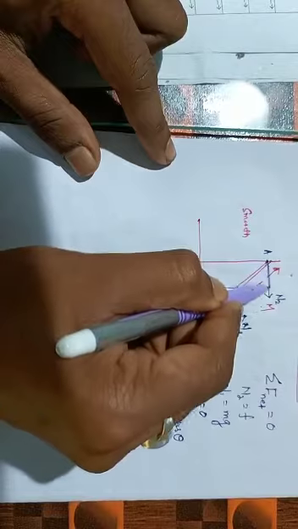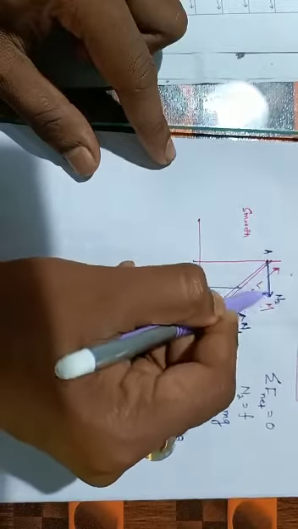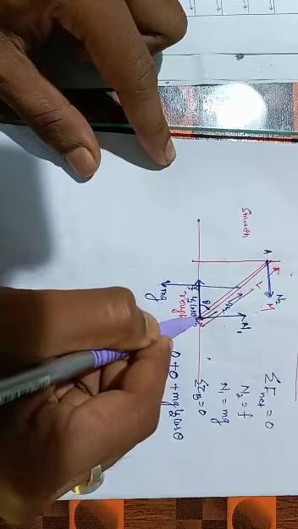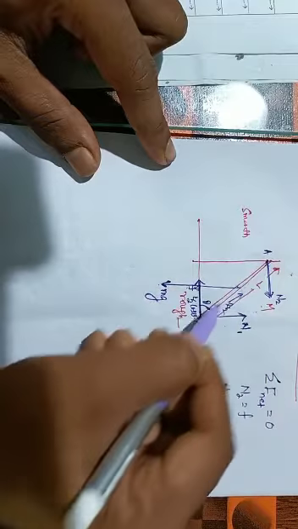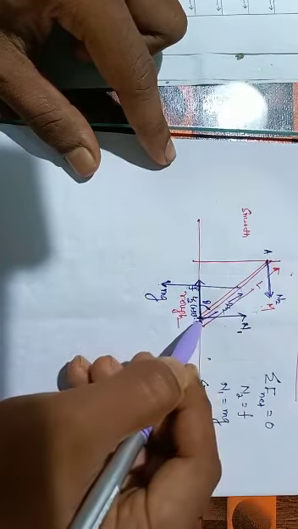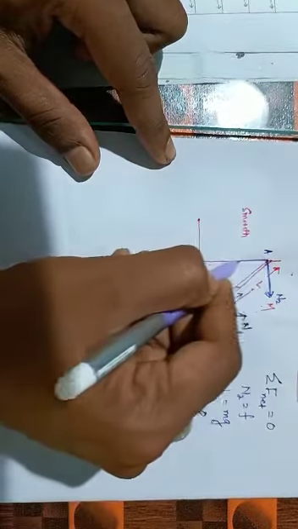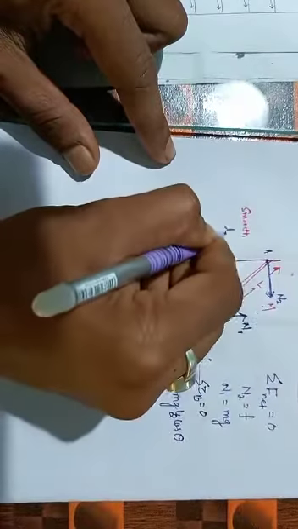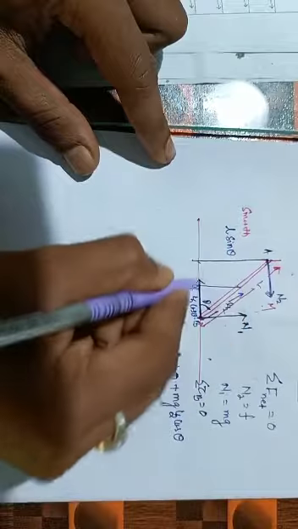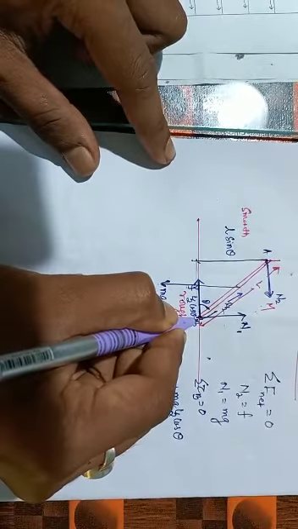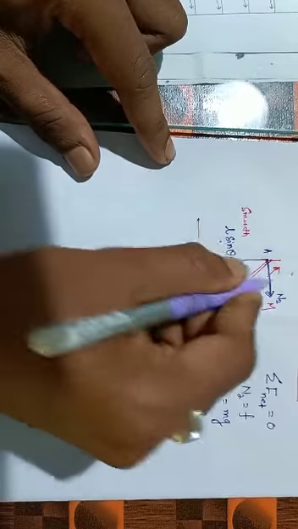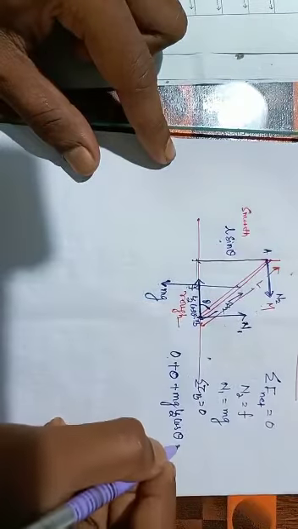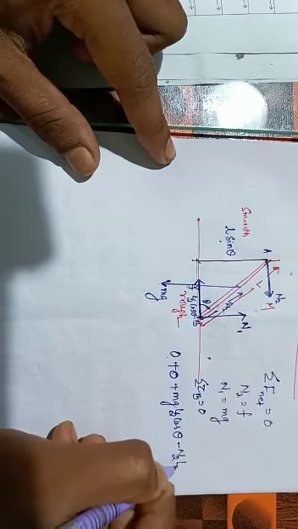And this is my N2, and I will write the torque about this point. This is L, and this is the perpendicular distance to the force. So this one must be L sin theta, and this one is L cos theta. So this is L sin theta, and this is clockwise, and I already assumed that clockwise is negative.